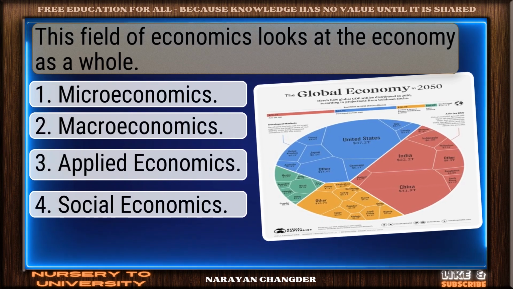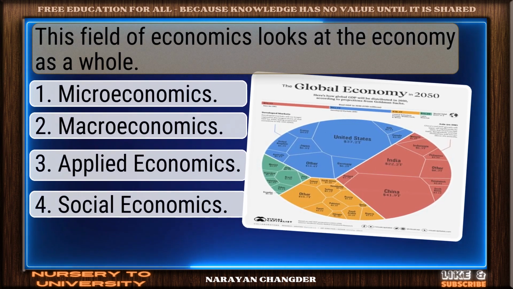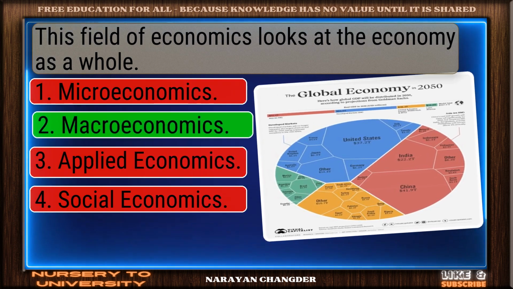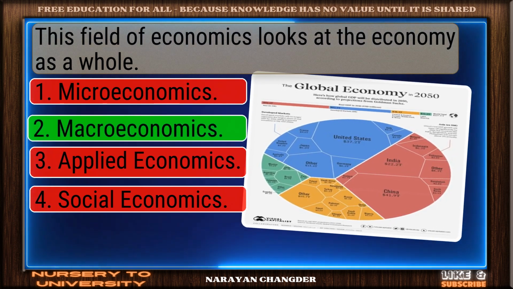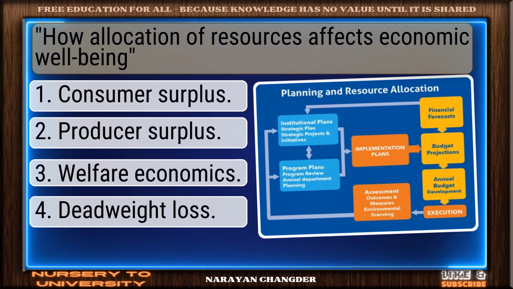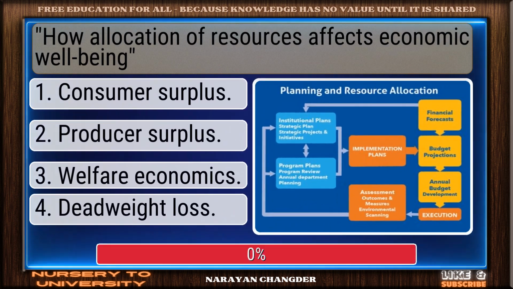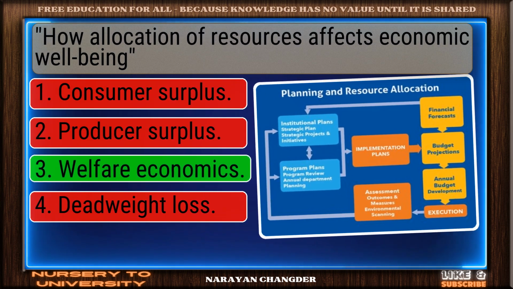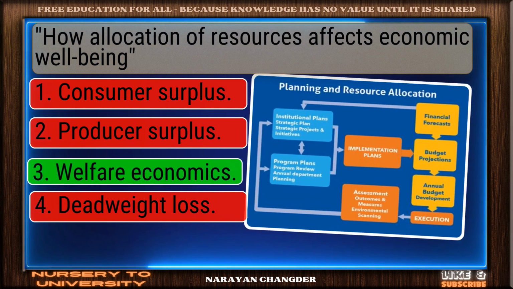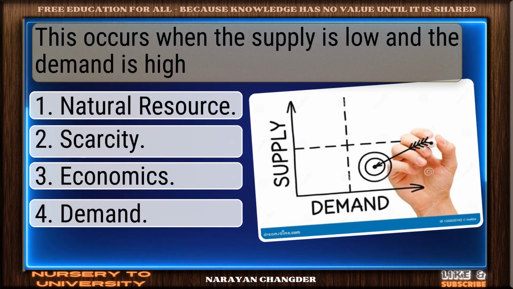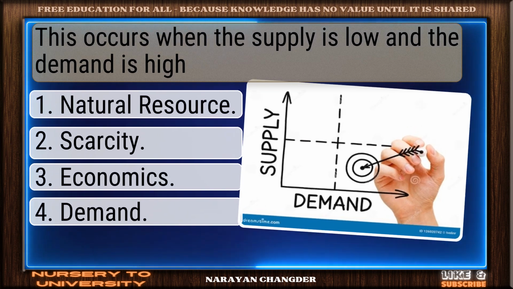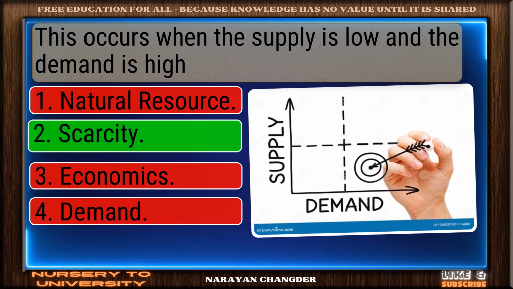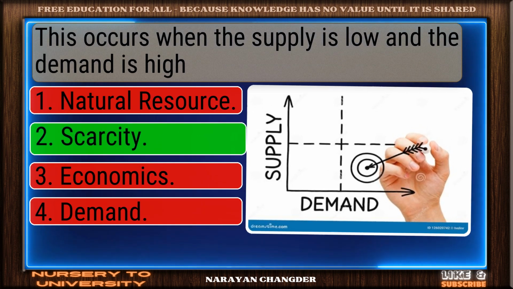This field of economics looks at the economy as a whole. Nice work. Macroeconomics fits perfectly. How allocation of resources affects economic well-being. Well-reasoned. Welfare economics is correct. This occurs when the supply is low and the demand is high. Right again. Scarcity is valid.